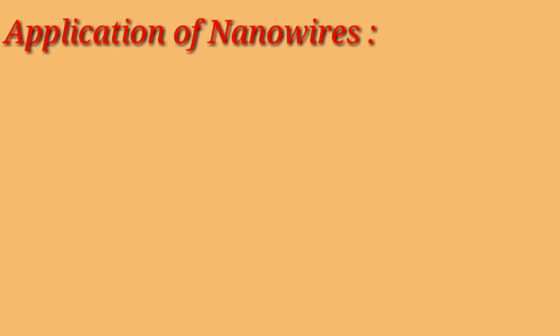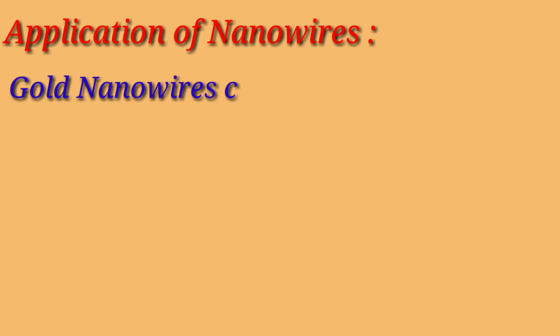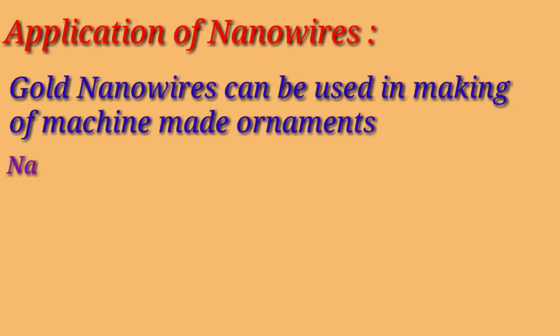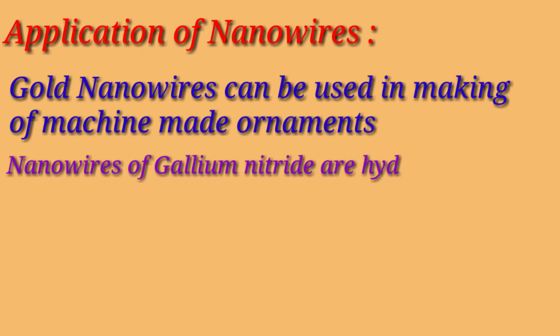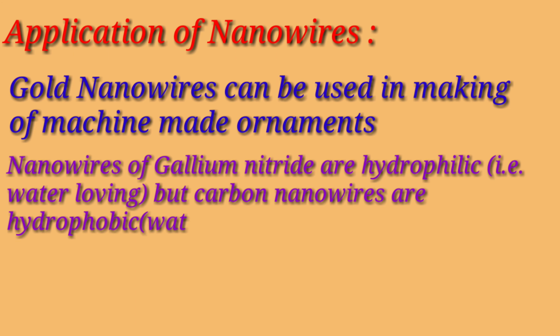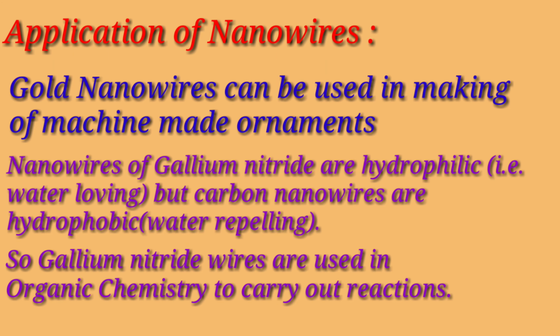Now let's see the application of nanowires. Gold nanowires can be used in making machine-made ornaments. Nanowires of gallium nitride are hydrophilic, but carbon nanowires are hydrophobic. So, gallium nitride wires are used in organic chemistry.